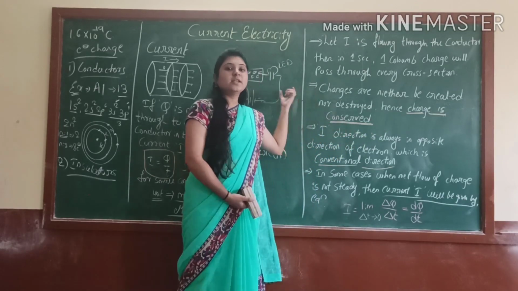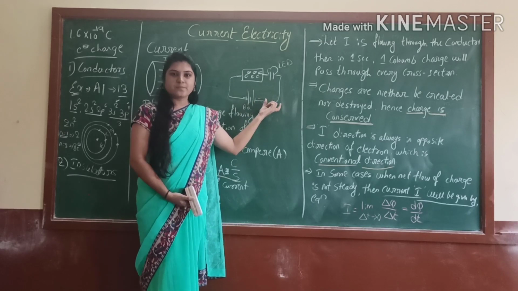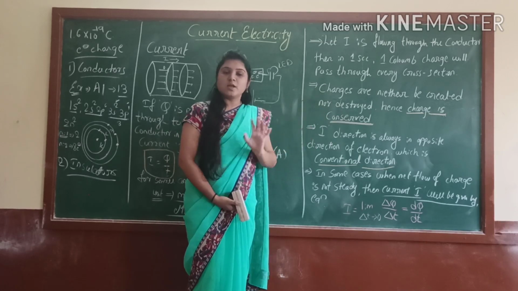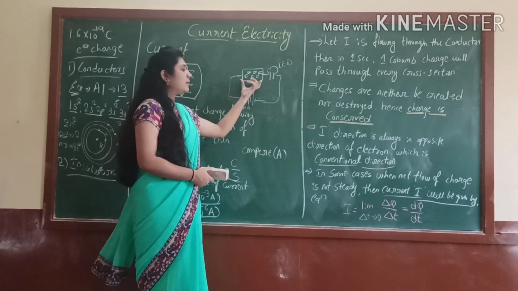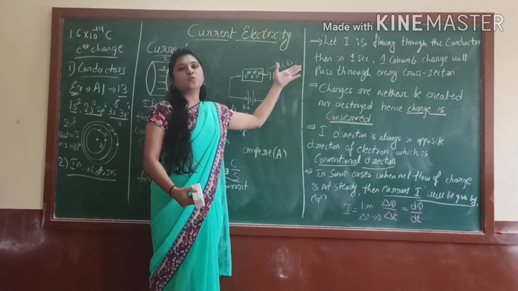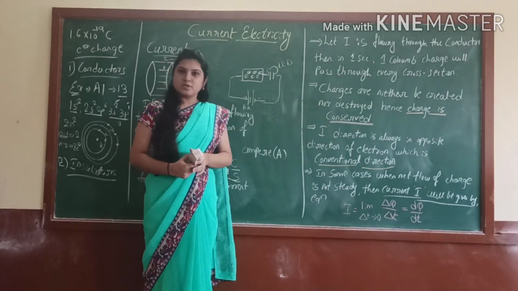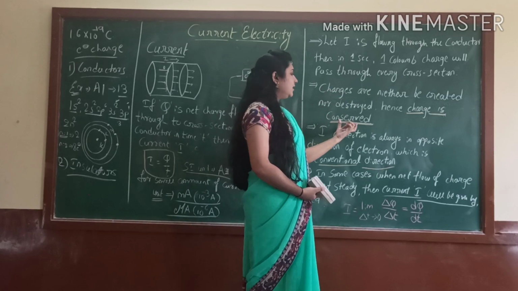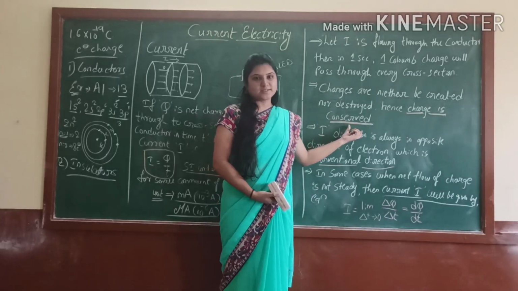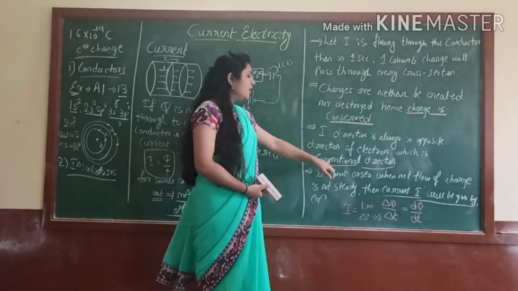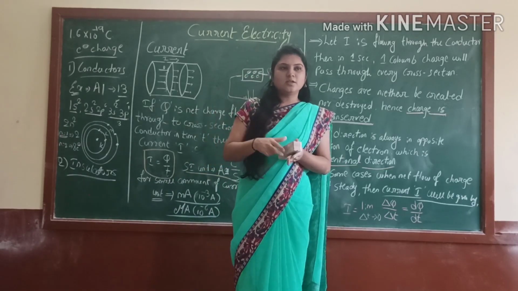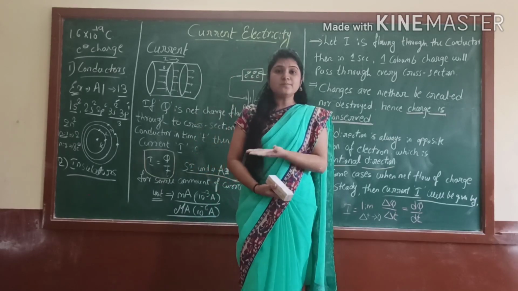Yes or no? Students, in the conductor of course there is a presence of charge. Yes, we can't create them, and we can't destroy them. They already exist, but they are at the rest position. When I give the energy from this battery, they wake up and start to move in this circuit. Yes or no? That's why we can say charges are conserved. You know this already, the law of conservation of charges. This only we call as the conventional direction. Students, we come to know that the motion of the charge only we call a current.